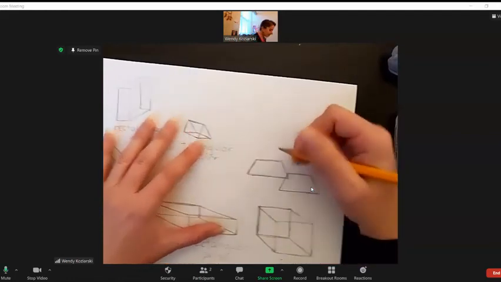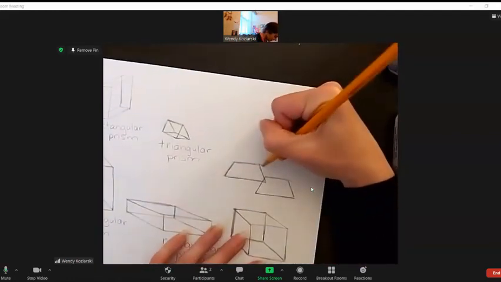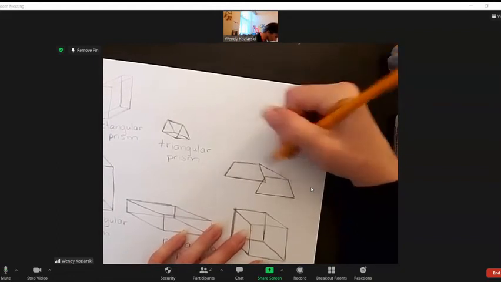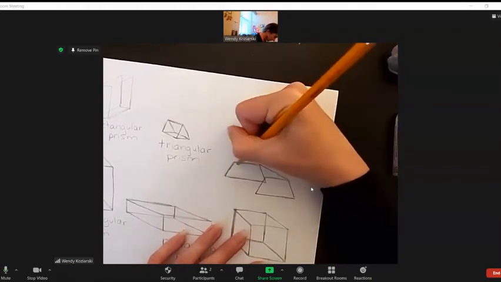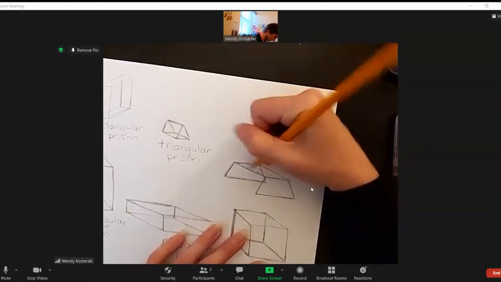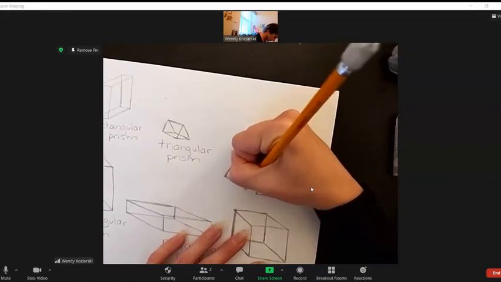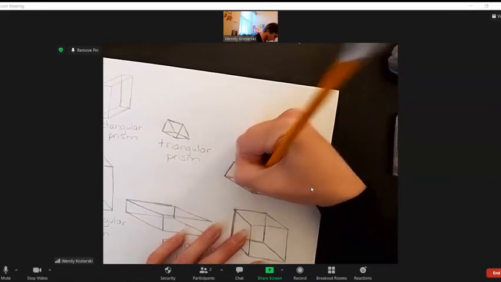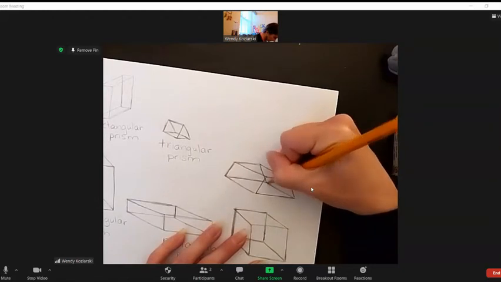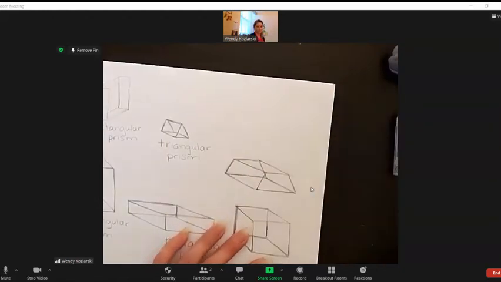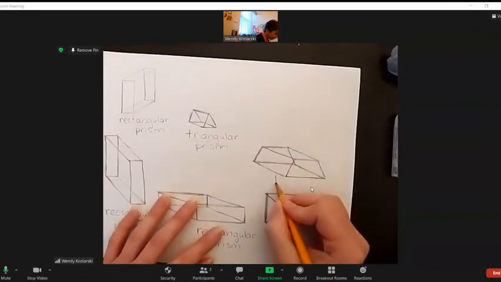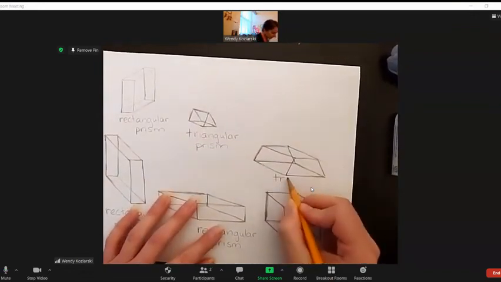Okay, and then just like before, let's connect the corresponding corners. All right, there we have our trapezoidal prism.